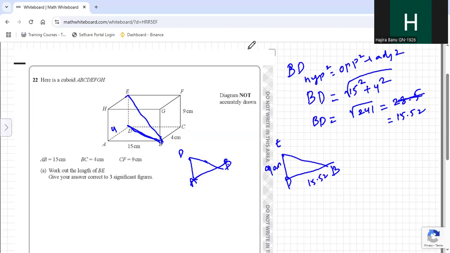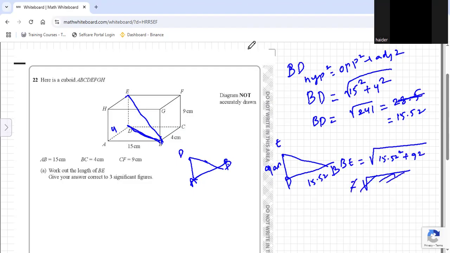So to find BE, again we apply Pythagoras theorem. So BE equal to square root of 15.52 square plus 9 square. Again, BE is a hypotenuse only. So tell me how much you're getting. Use your calculator. 17.94.